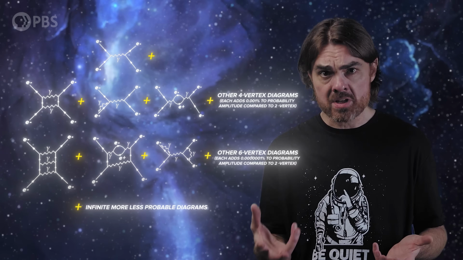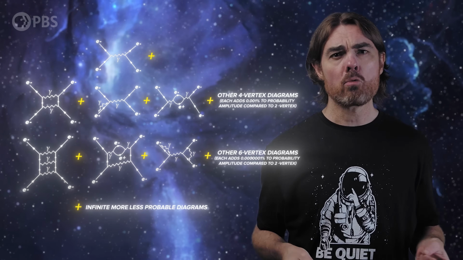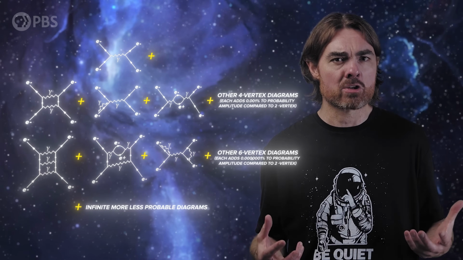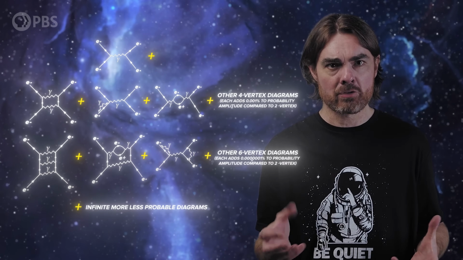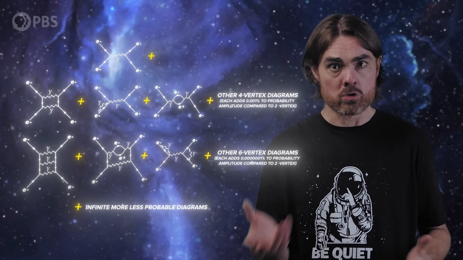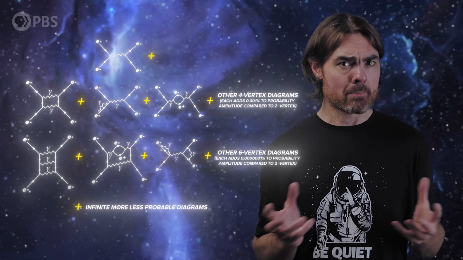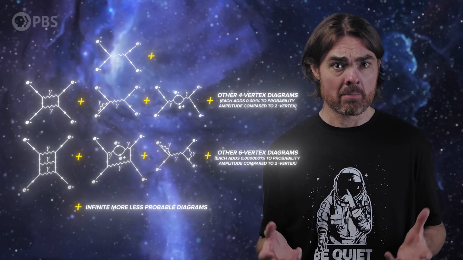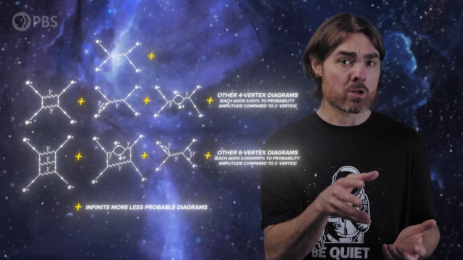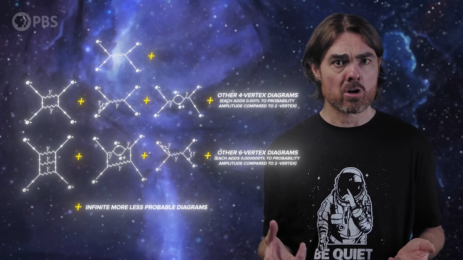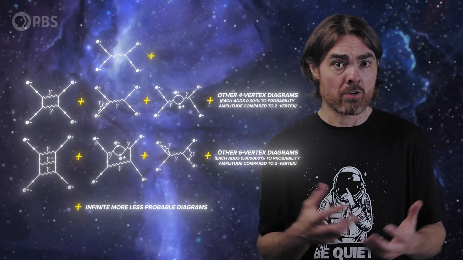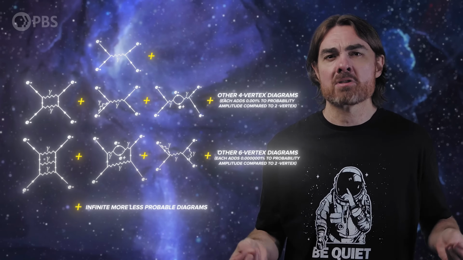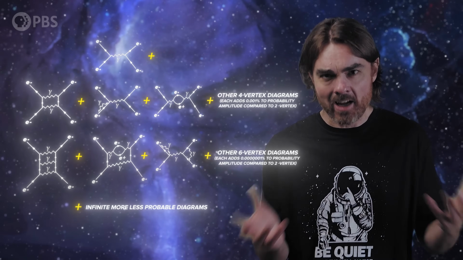Each pair of vertices on a Feynman diagram represents the probability of a pair of electrons interacting with the electromagnetic field, emitting and absorbing a virtual photon. And there's a set probability of that happening each time. It's around 1 over 137. So every time you add another pair of vertices to a Feynman diagram, the interaction it represents becomes 137 times less likely.